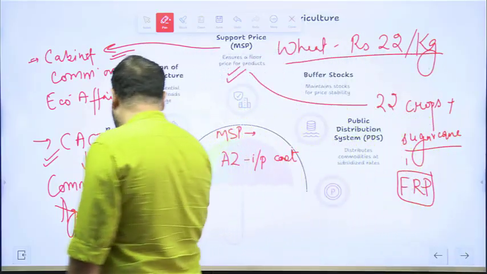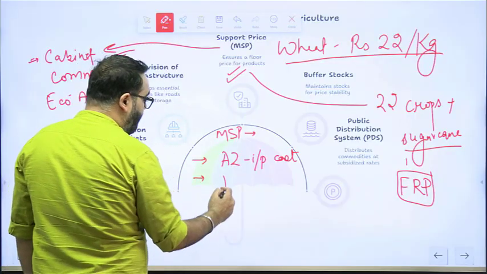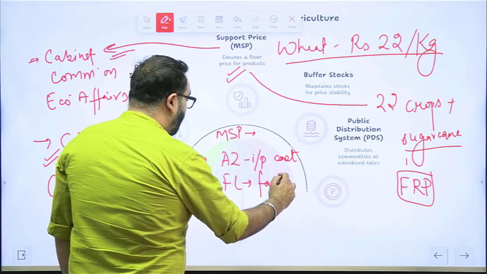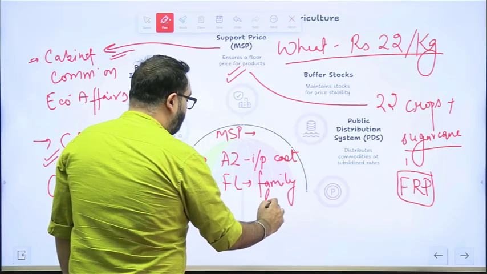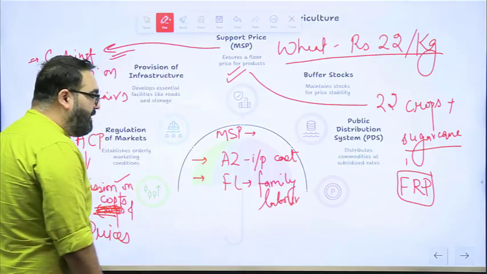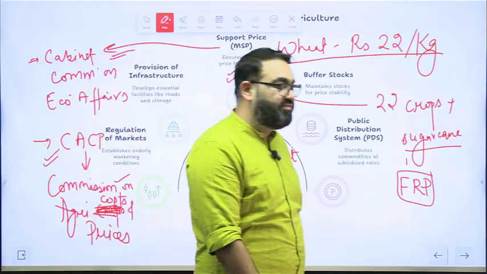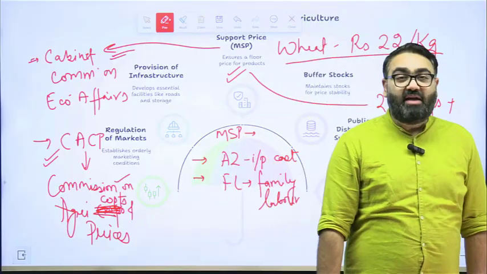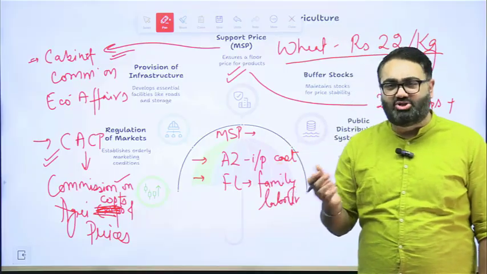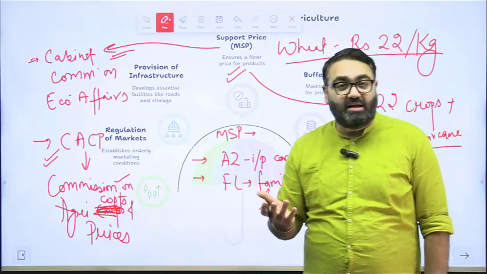Second component that the government considers is FL. FL here stands for family labor. So let's assume there are 4 people of a family who are working on this field. If these 4 people would have been working somewhere else on some other job, they would have been getting some salary.